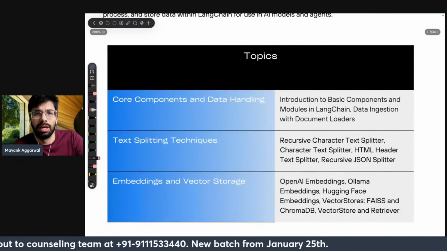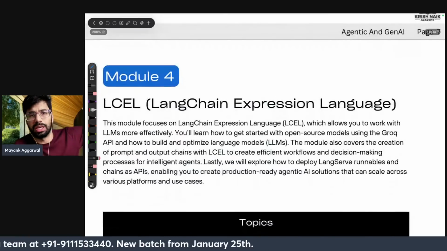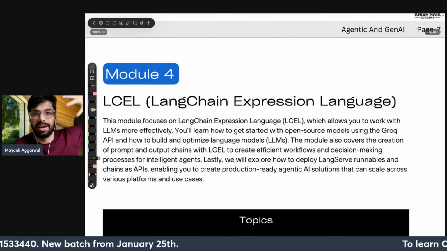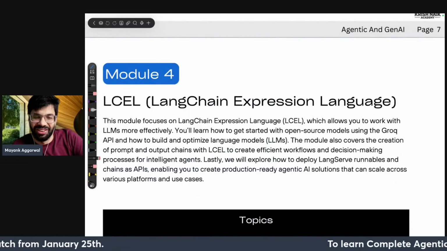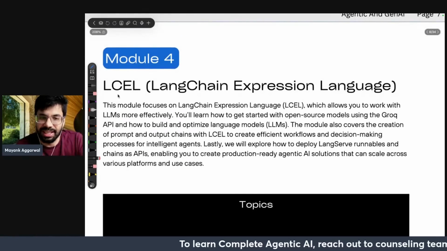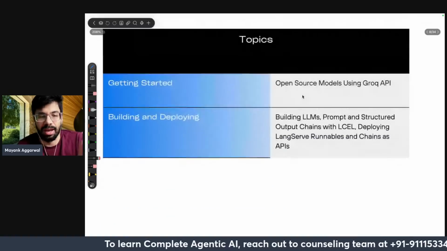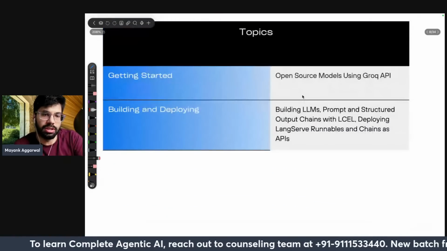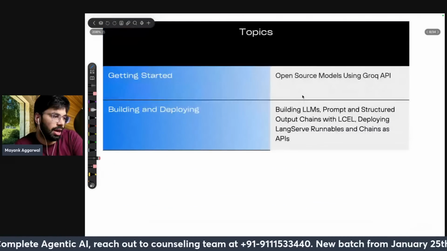So at Mindtickle, I created a project which was then used by Cisco and other giants, L&T as well, for their assignments and such. So no worries. Then LCEL, LangChain Expression Language. I'm just going through this. You can download this whole PDF from this link and go through the course.